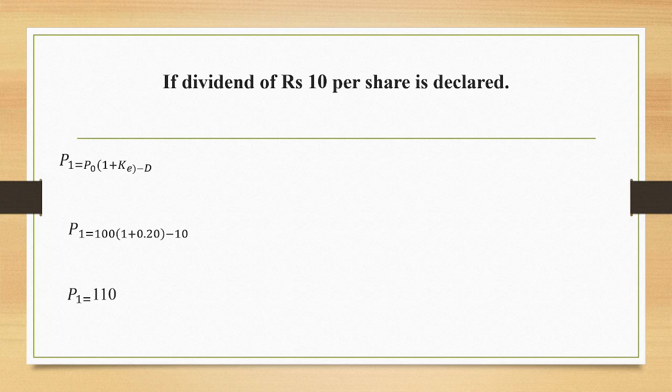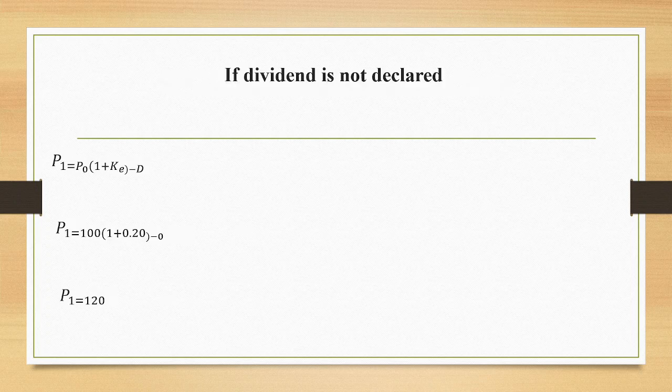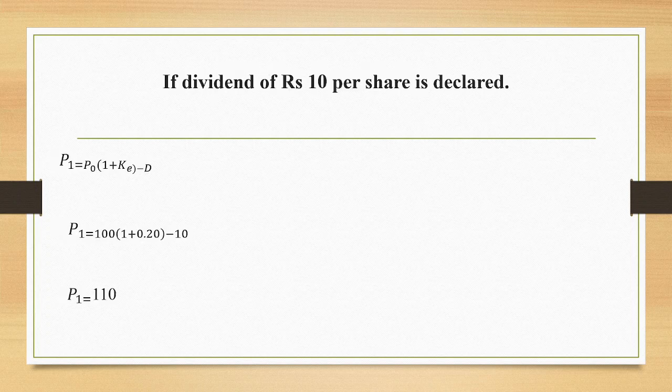Now, here we can see that in the first situation, the price is 120 and the shareholder is not receiving dividend. So the value is 120. In the second case, the price is 110 but the shareholder receives the dividend of rupees 10. What is the total shareholders' wealth? 110 plus the dividend which he receives, 10 rupees.